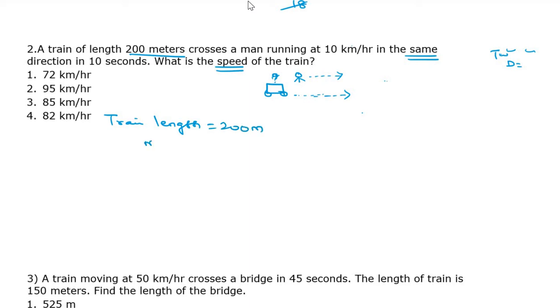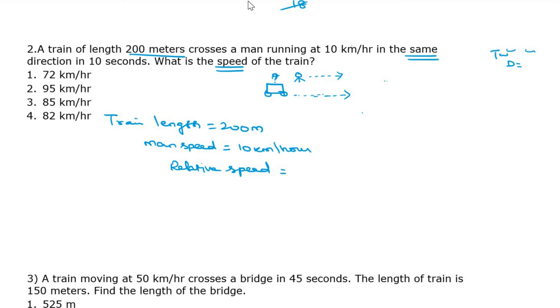Man speed is given. Man speed equals 10 kilometer per hour. The answer is also in kilometer per hour, so no need to change. And then what is the relative speed? Both are moving, so we always consider the relative speed.